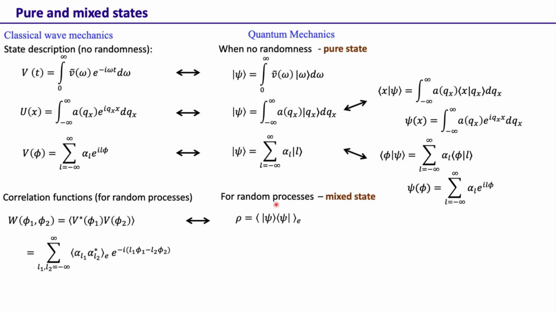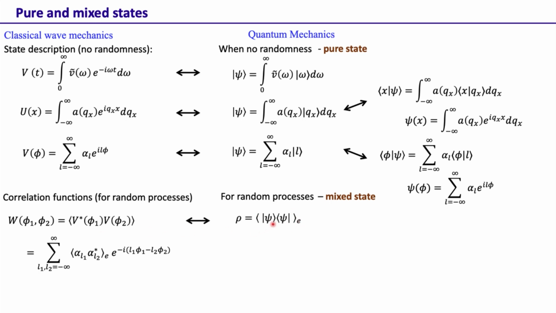So when we have this extra randomness beyond what's there in quantum mechanics, we write the state as rho, and this rho is defined as the outer product of psi, and then we take the ensemble average.